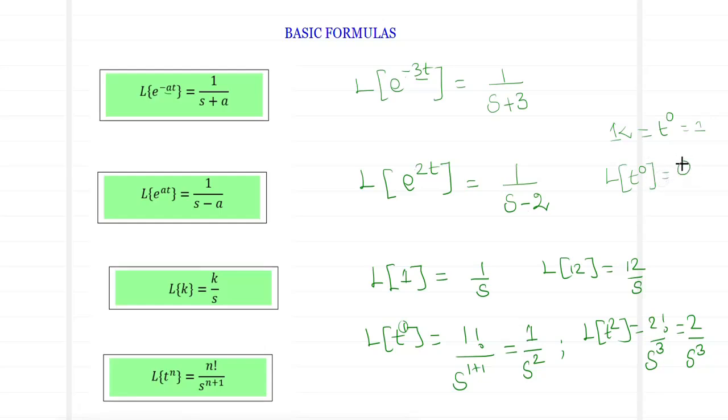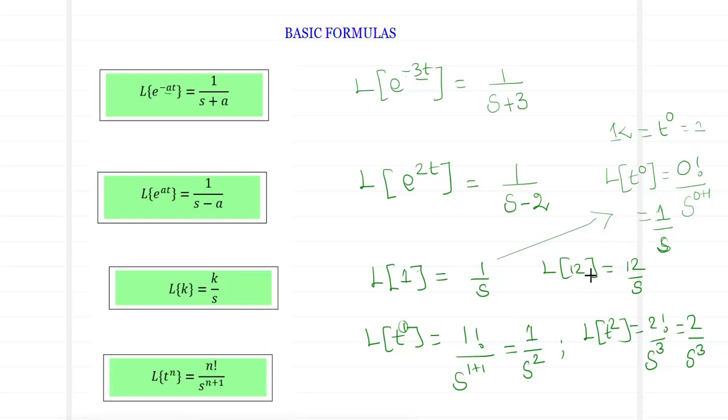It will be 0 factorial divided by s to the power of 0 plus 1. And we know that 0 factorial is equal to 1. So this now turns out as 1 divided by s, and 0 plus 1 makes it s. That's why we have Laplace of 1 equal to 1 by s.